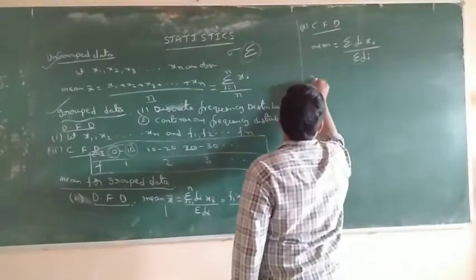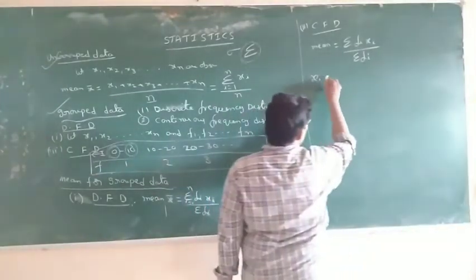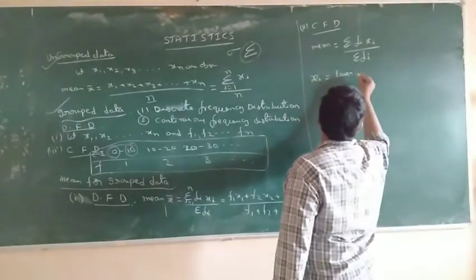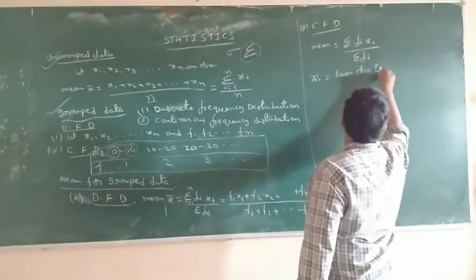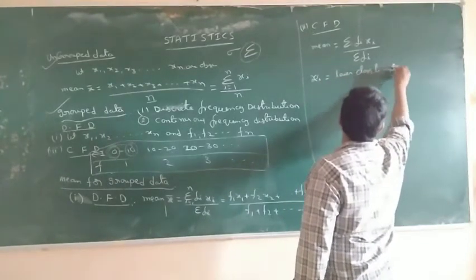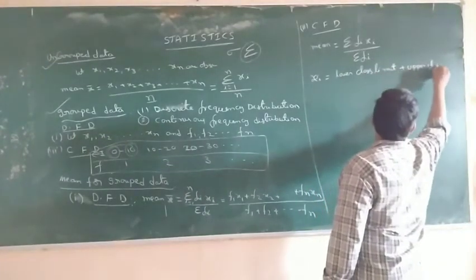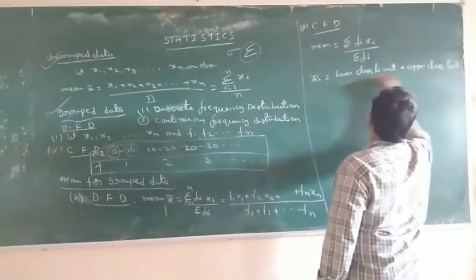Here, what is xi? Xi is equal to lower class limit plus upper class limit by 2.